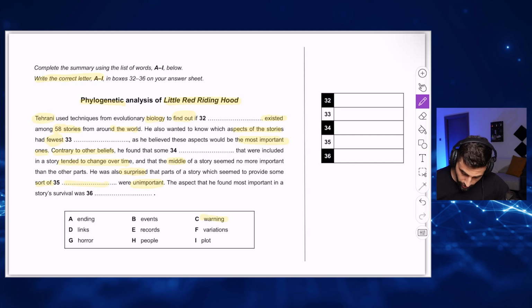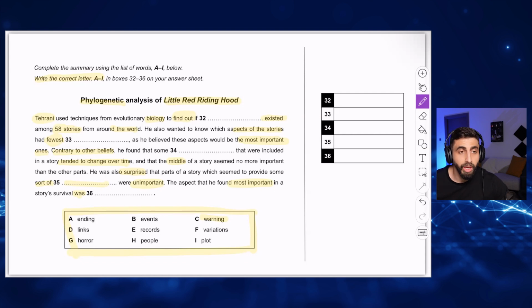This aspect, or the aspect that he found most important, like the maximum in terms of importance. What is this thing? Was something. See the way I'm reading? Yeah? Trying to expect what to look for. And obviously, we have to look for the options. We have to read these options. Yeah? Because we have to choose from these options.